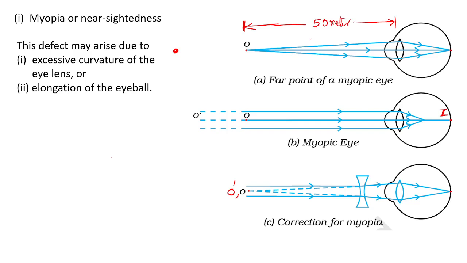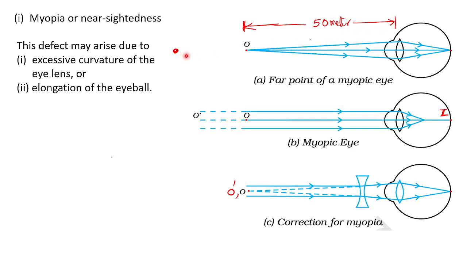Understood? Just as an example, if the person has nearsightedness, he can see objects which are at 50 meters or below. If the object is placed more than 50 meters away, he cannot see properly.